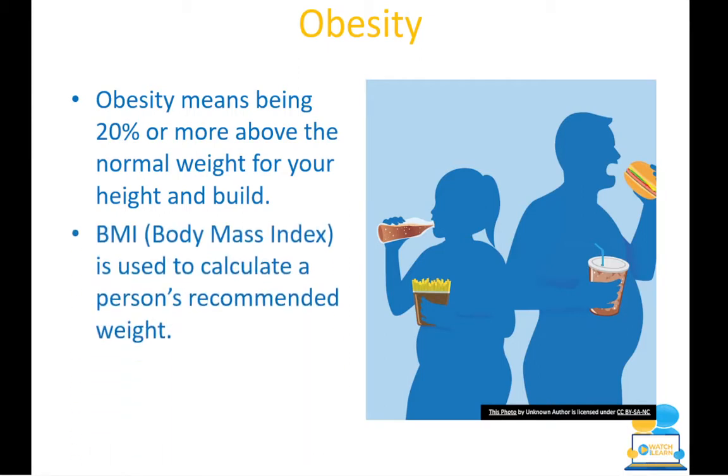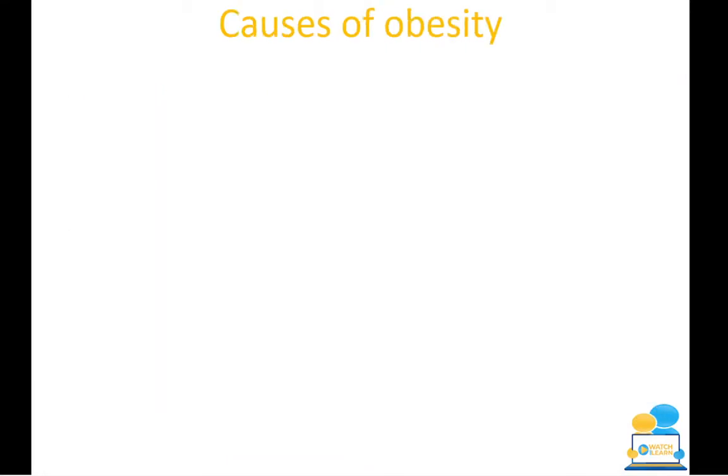So what they use is the body mass index, which is also known as BMI. This is what they use to calculate a person's recommended weight, and that's the standard that they use across the world in hospitals to see what your body weight is. There's a calculation that they use, and that just tells them, and they reference a chart.